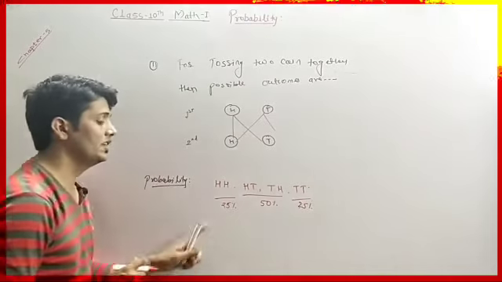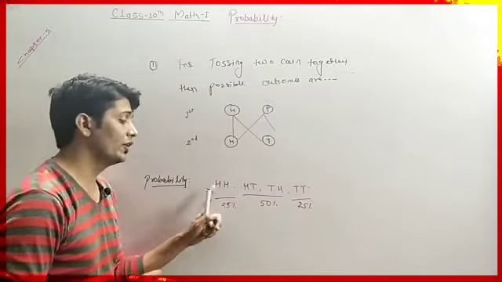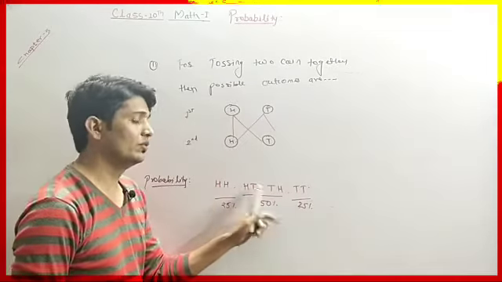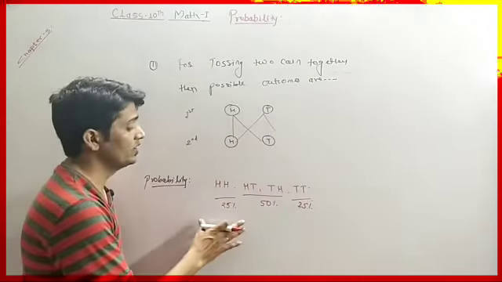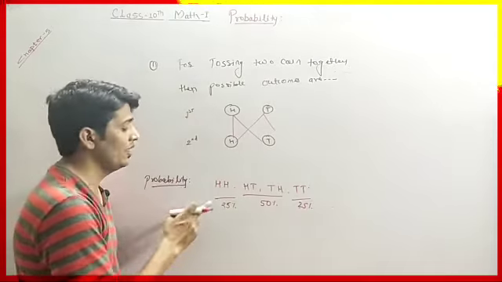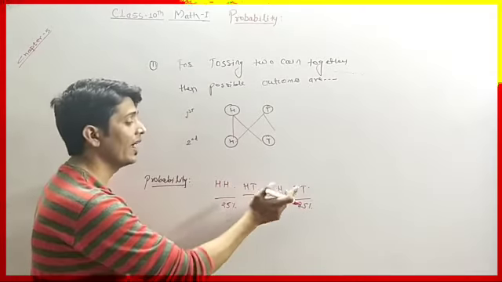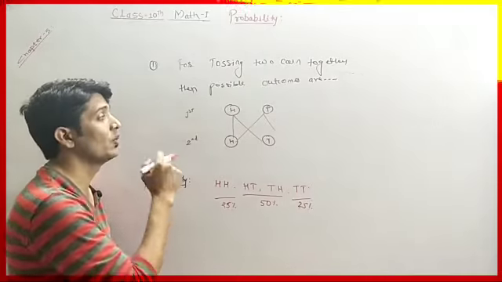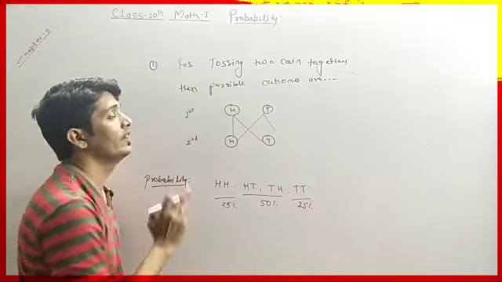So these are the probabilities of getting two heads, two tails, and one head and one tail. This is nothing but the probability when we toss two coins together.